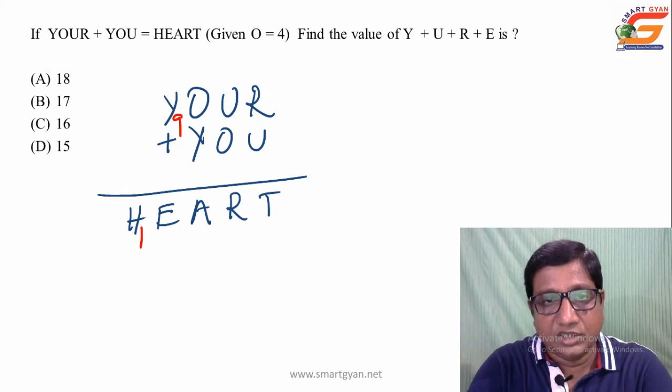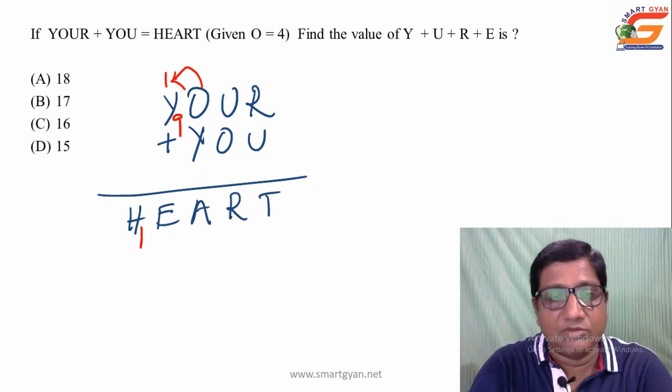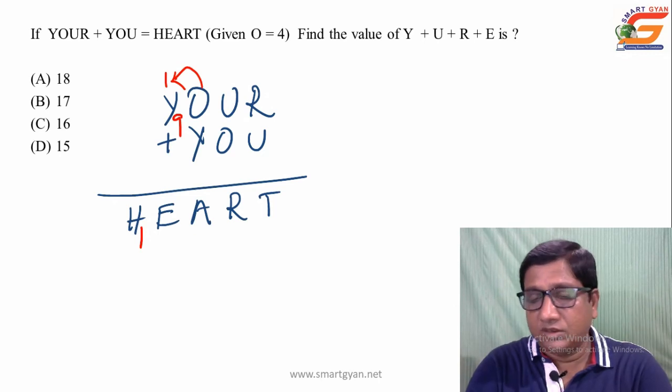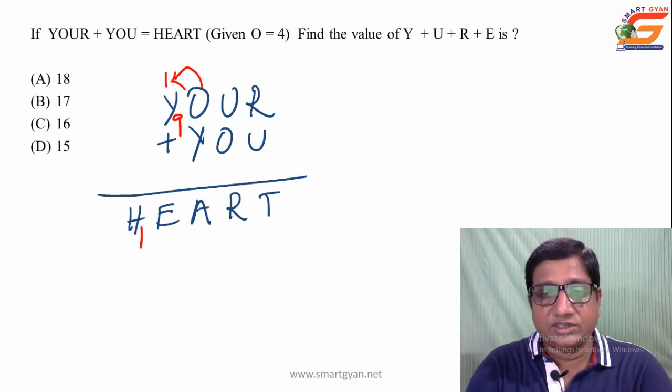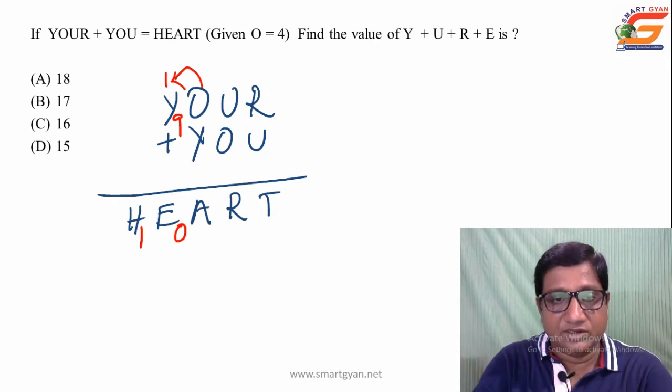So y plus something means there is some carried out value from the previous column, and the carried out value can be maximum 1. As we know, the sum of any two single digits can be 18 or less. So the carried out value can be maximum 1. So 1 plus 9 is 10. That's why the value of e is equal to 0, 10, 0, carried out 1 here.